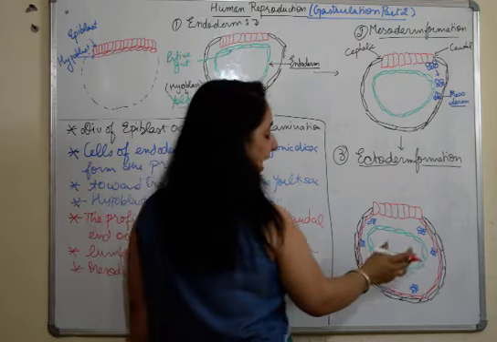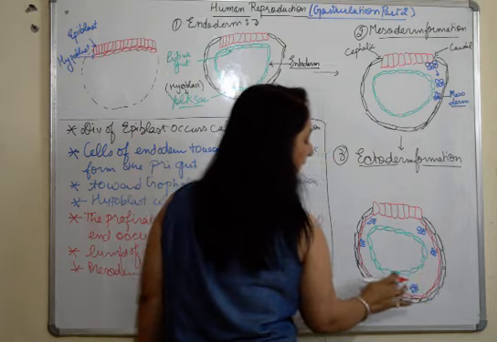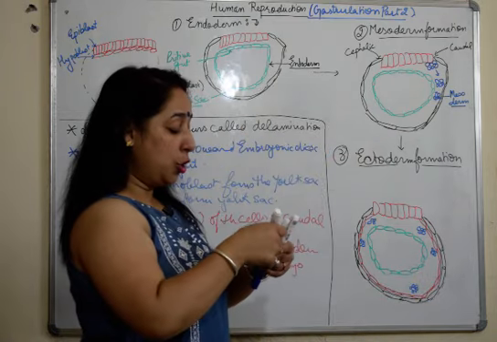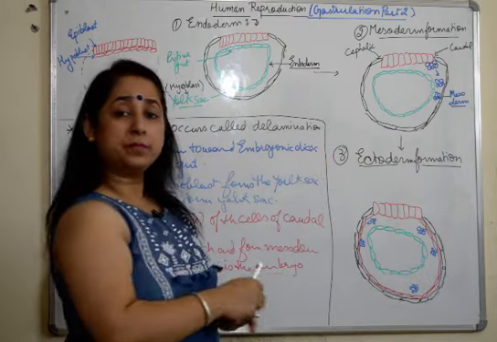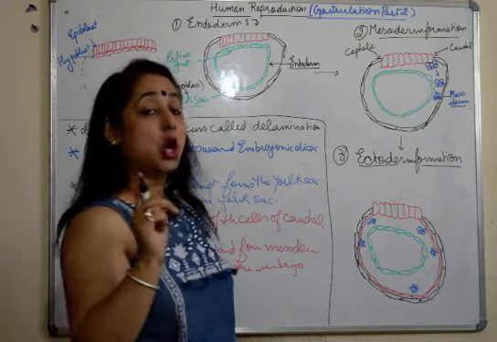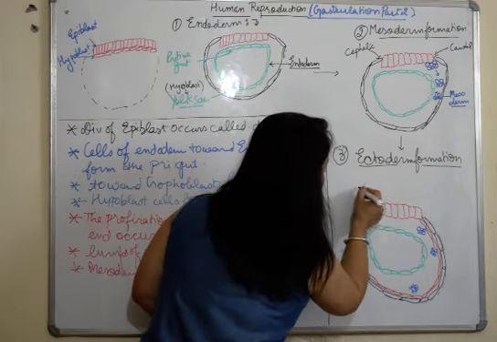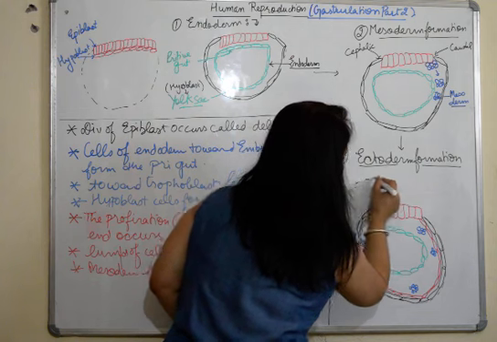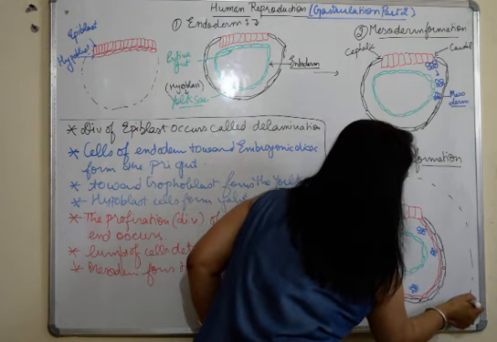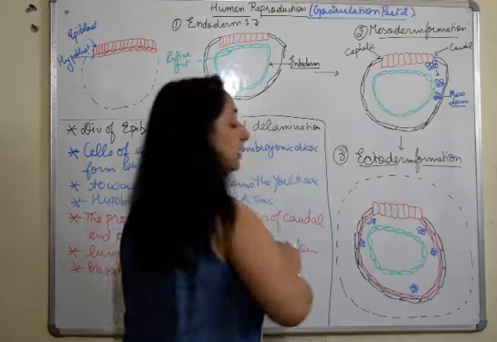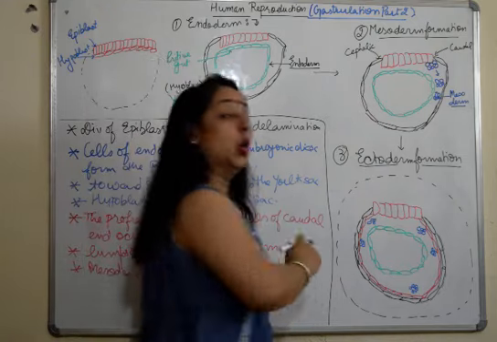So now we have cavities here, and we all know that in our first discussion we discussed that the amniotic sac will be there. So now what will happen? This amniotic sac, which was formed with a cavity when the Rauber cells degenerated, will cover the whole structure.